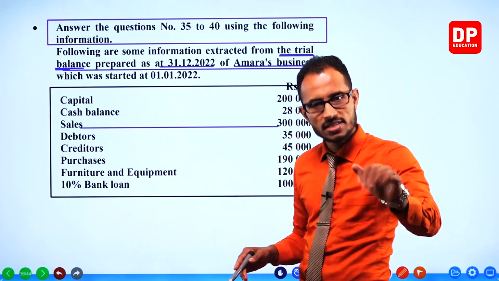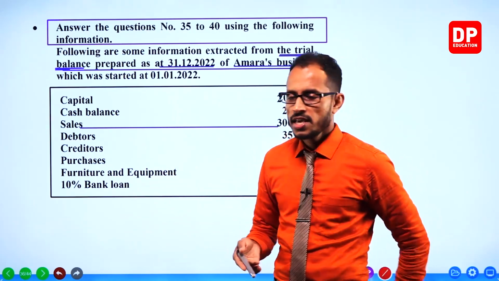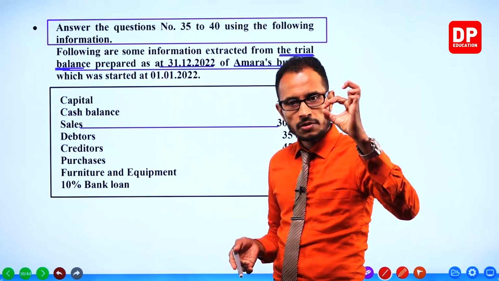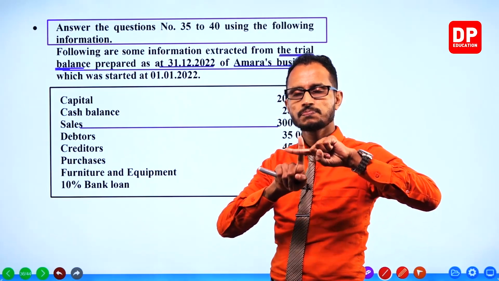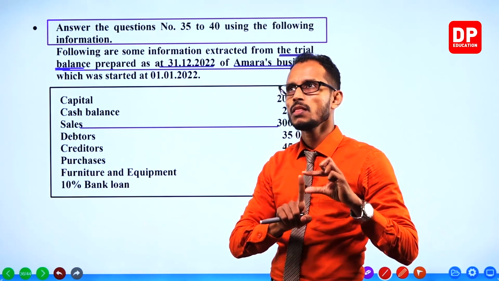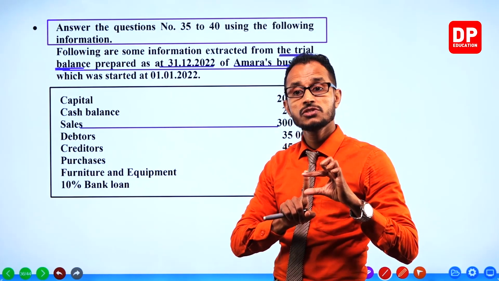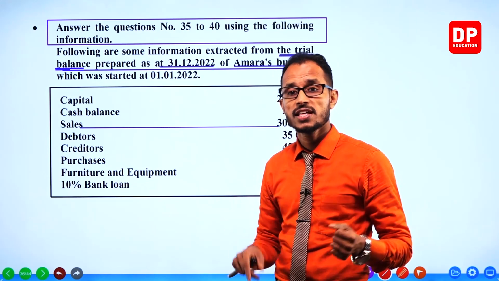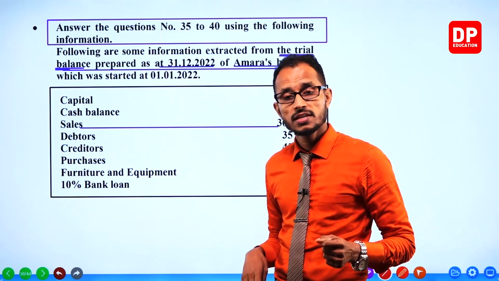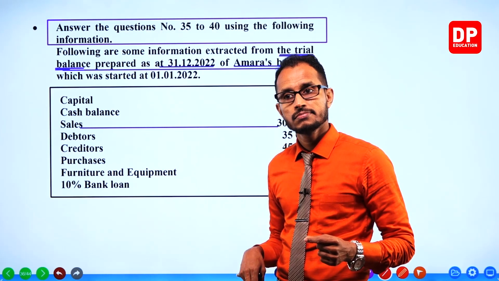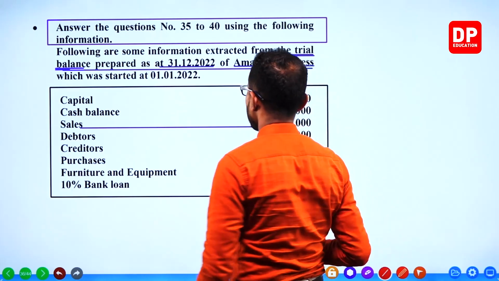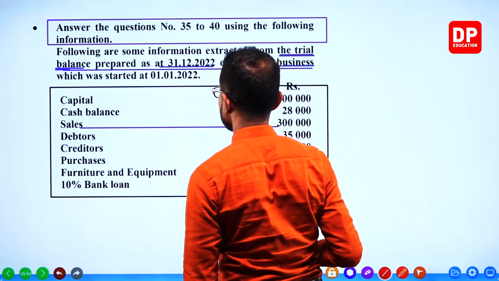That is the basic information. Opening stock plus purchases plus carriage inwards, if it is there. Carriage inwards must be added, minus closing stock. Okay, let's do it here.